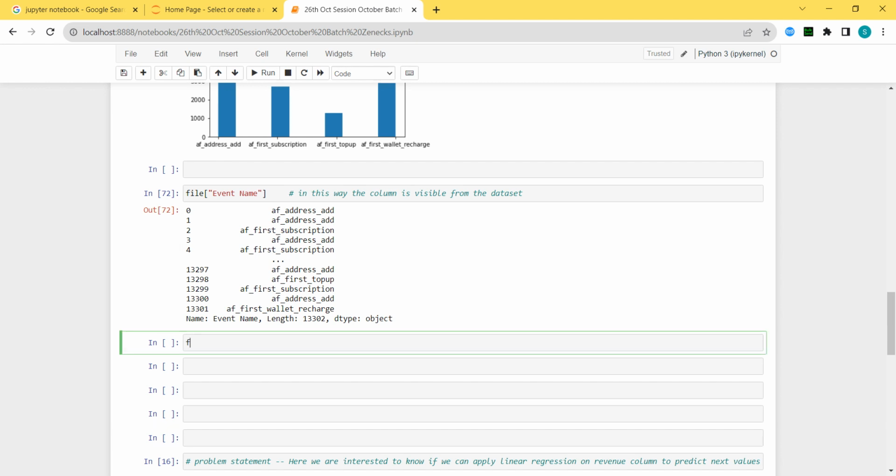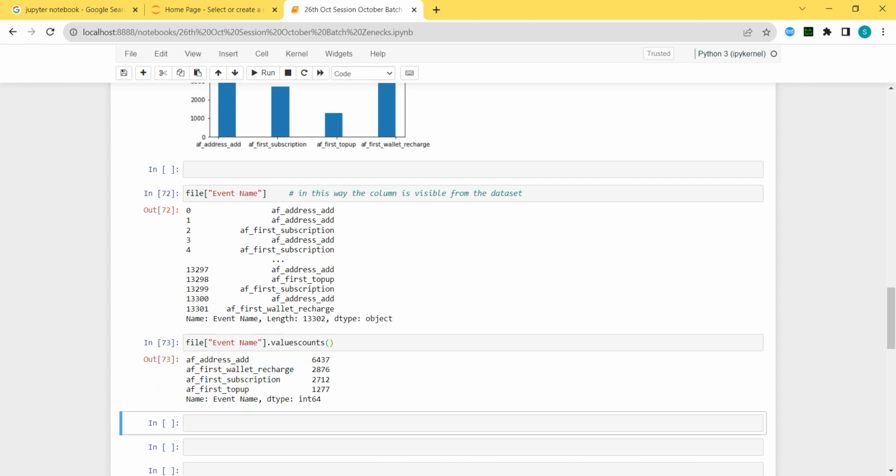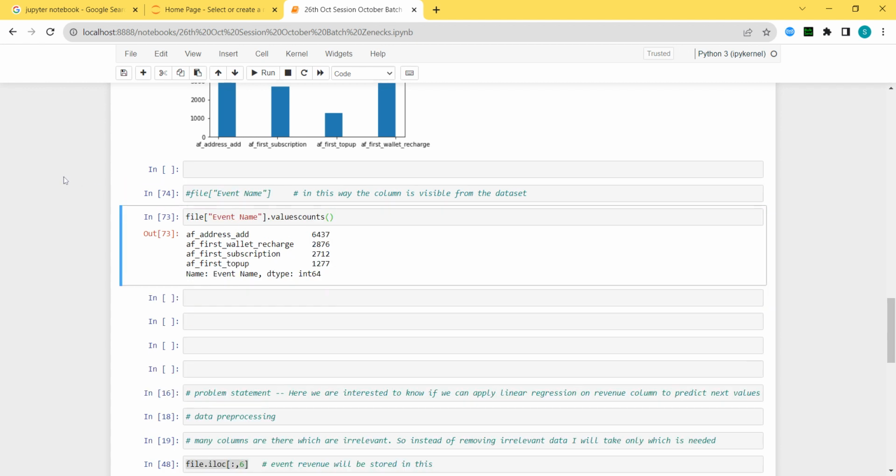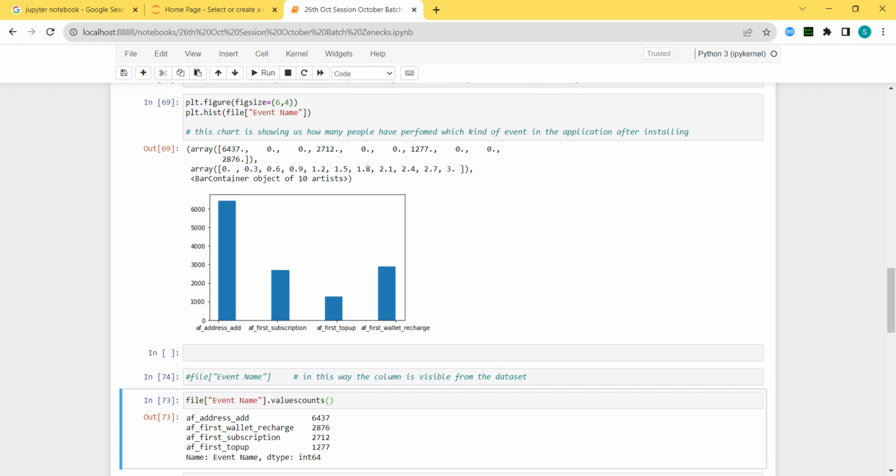So what I want to try to show is from this file, if I show this name dot values, and then I am pressing counts function over here, what I'm going to get is how many people have added the address exactly. This is only for your understanding, so I will do here hashtag. I don't want this because then it will take my space.